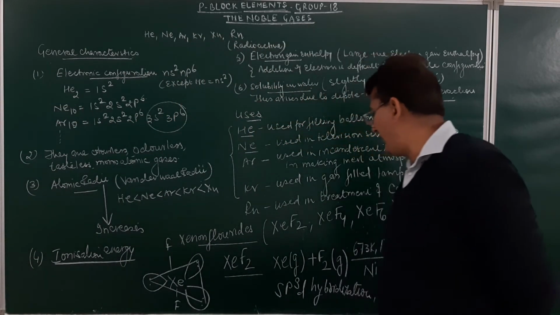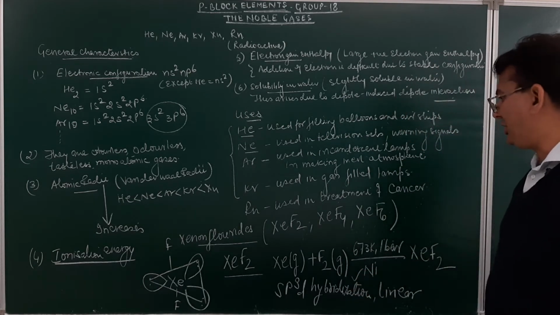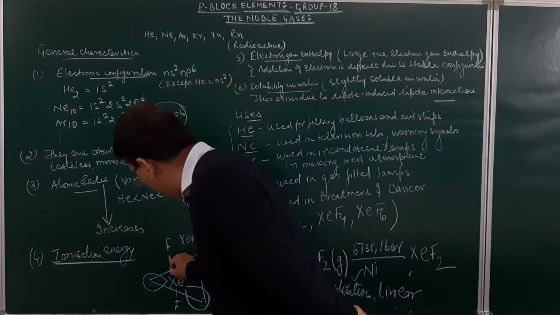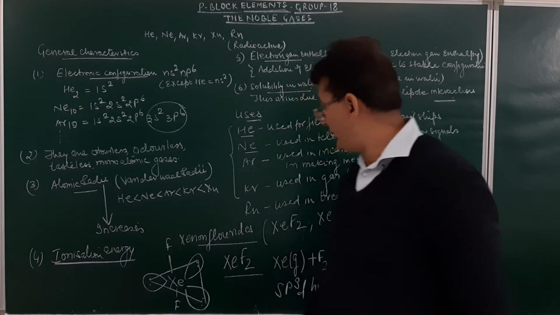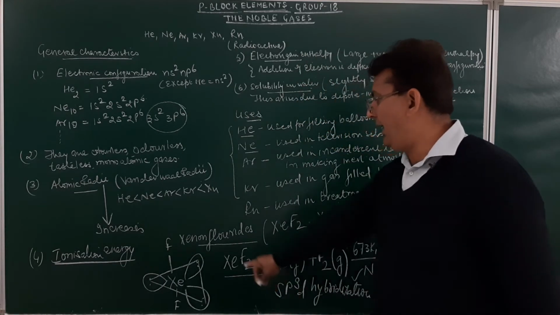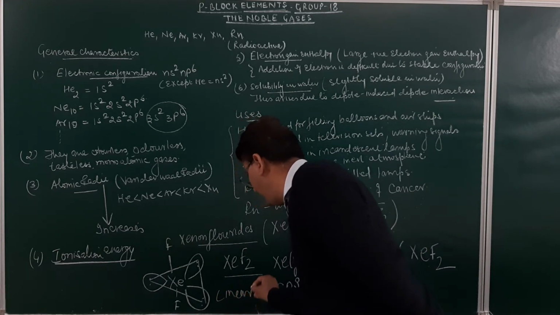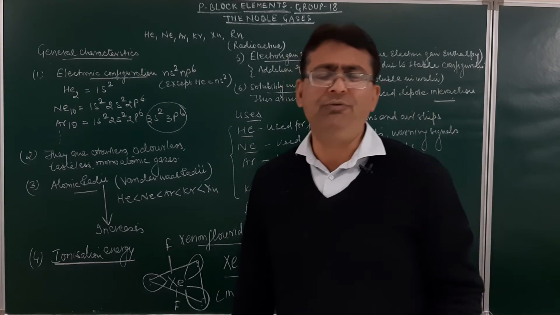These questions can be asked in the board examination. What type of hybridization do they have? sp3d. Geometry, linear. The linear geometry will be made in this manner. Am I clear? Remember the type of hybridization and the geometry. Is it clear? Now the next compound will be xenon tetrafluoride.